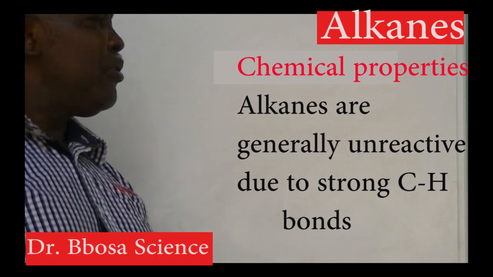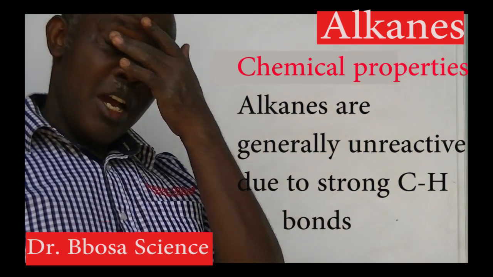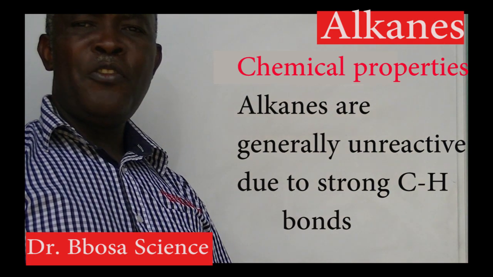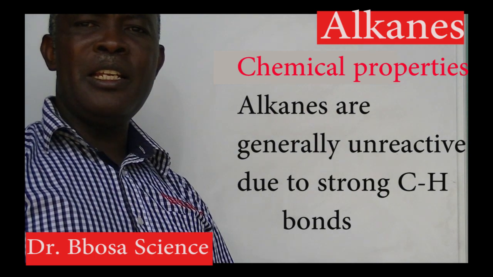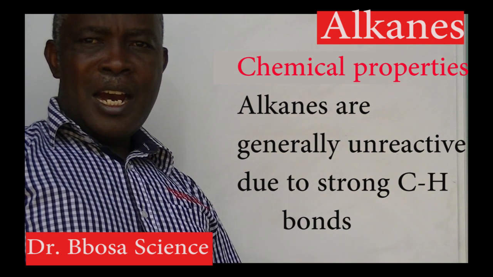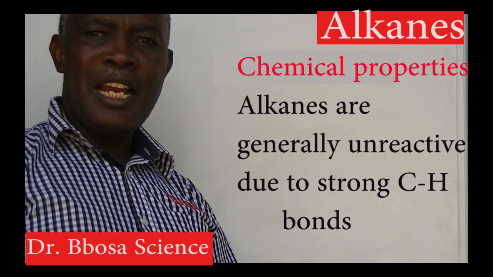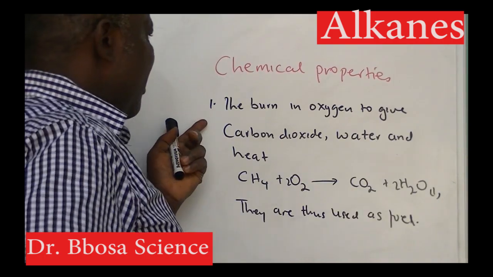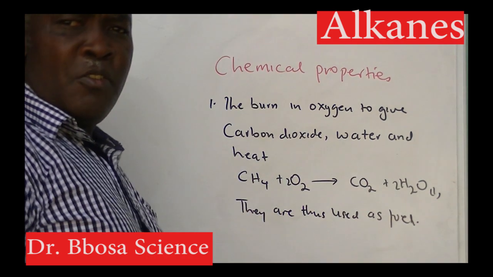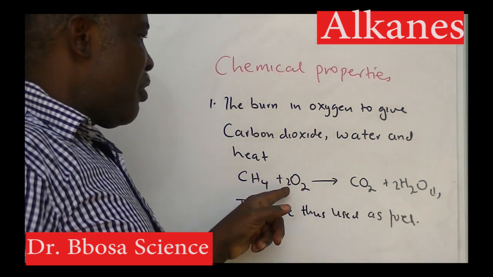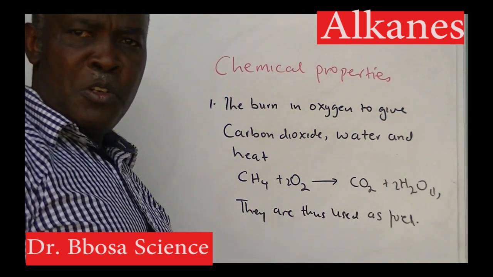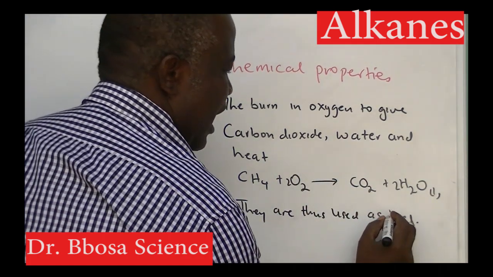Chemical properties of alkanes. Alkanes are generally unreactive because they form a strong carbon-hydrogen bond. However, under drastic conditions, they can react. For example, one, they burn in oxygen to give carbon dioxide, water, and heat. For example, methane plus oxygen will give you carbon dioxide and water. Because they produce heat, they are used as fuel.